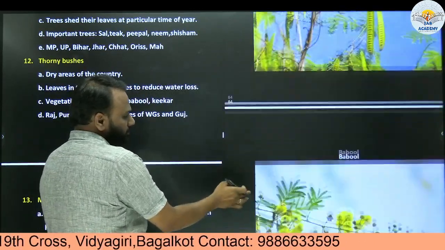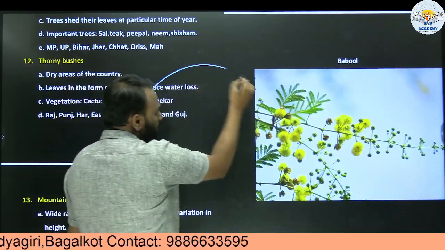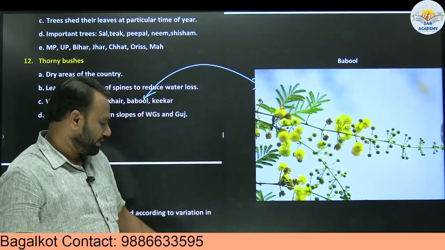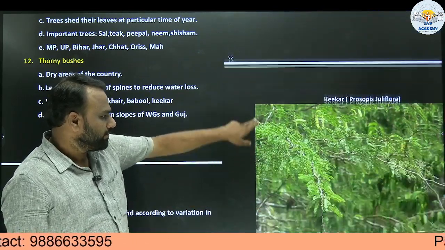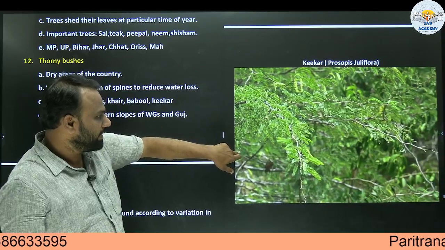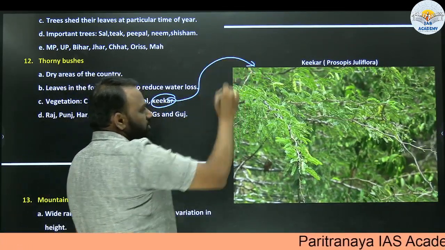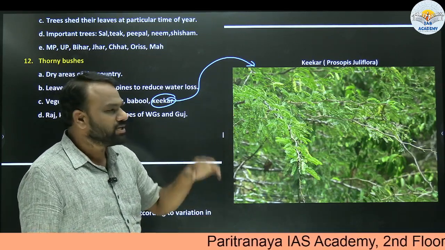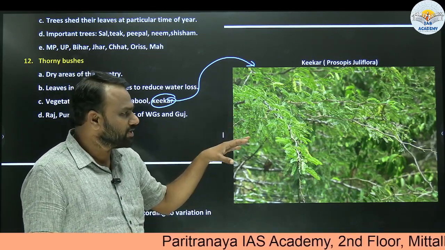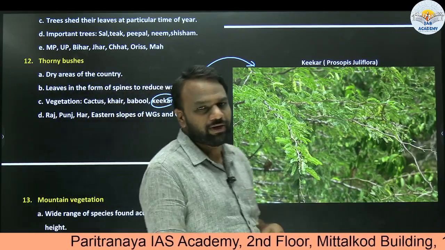Next, babul. Okay, so this is how the babul appears. Next, kikar. So this is the most common one, we'll see it everywhere. It is also called Prosopis juliflora, and a question was asked on this probably in the year 2020 or 19. Okay, so very important.